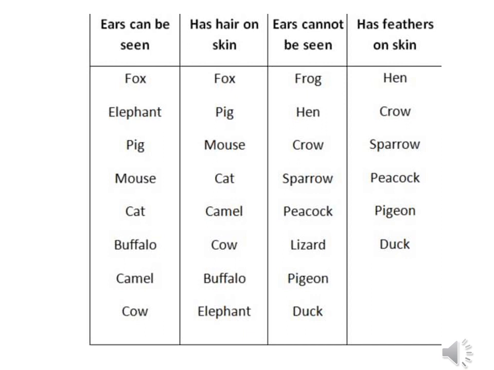The animals whose ears cannot be seen are sparrow, frog, crow, peacock, duck, hen and lizard. And the animals which have feathers on the skin are sparrow, pigeon, crow, peacock, duck and hen.